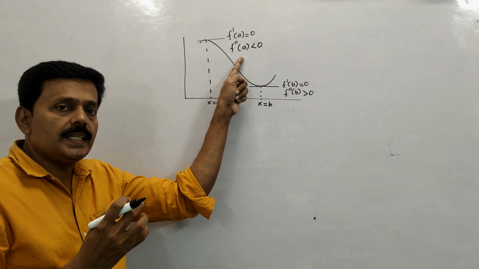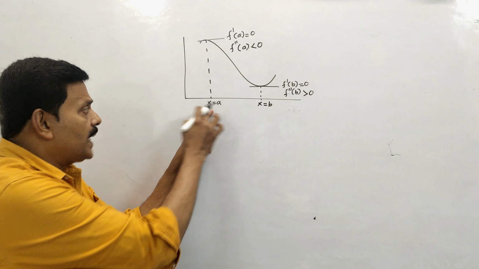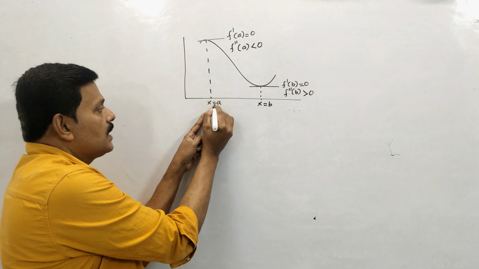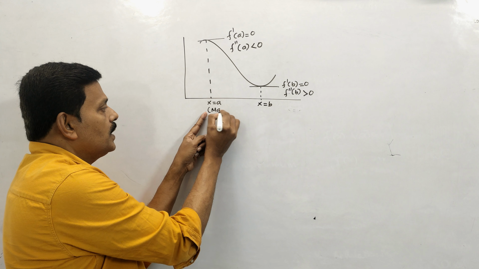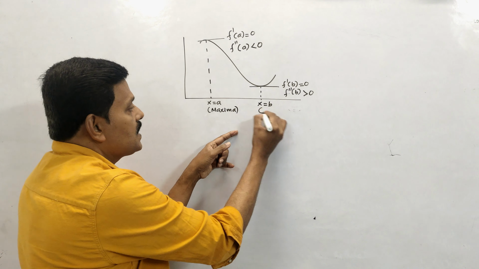If the second derivative is negative, then the function is a local maximum. Those x values which give maximum and minimum are called maxima and minima. So x equal to a is called maxima, x equal to b is called minima. Minima will give minimum, maxima will give maximum.